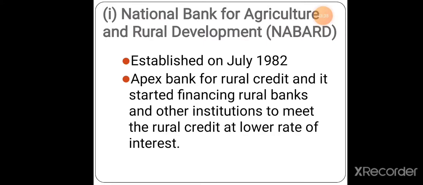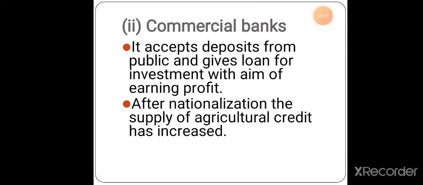It is very important for the poor farmer to get money at a lower rate of interest. All these things will be done by NABARD, which is the apex and main bank doing all the necessary things under agricultural development. Next institution is the commercial banks.